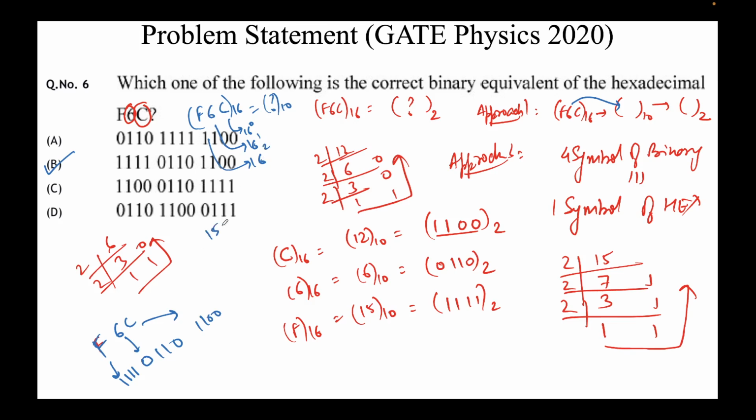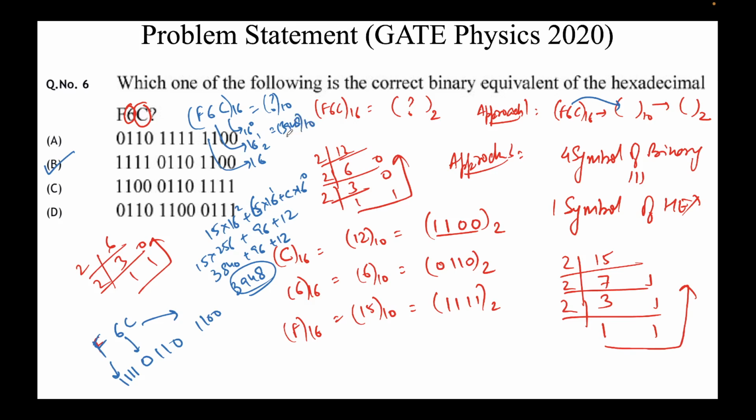So this will come out to be 15 into 16 squared plus 6 into 16 to the power 1 plus C into 16 to the power 0. That's 15 into 256 plus 96 plus C, which is 12. What is 15 into 256? 256 into 15 is 3840. So my calculator says this is 3840 plus 96 plus 12, which is 3948. So the decimal number corresponding to this is 3948.